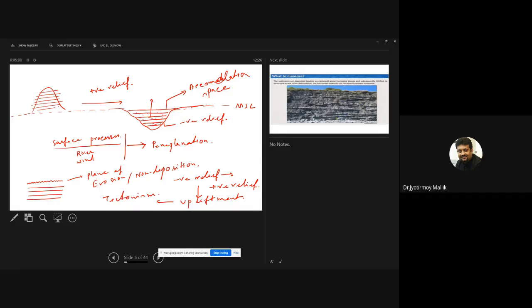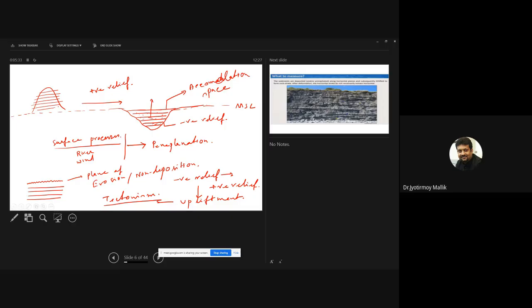Hence, we say that if we find an unconformity, a plane of erosion or non-deposition, it is often associated with tectonism, because to have an unconformity means your negative relief situation has changed to a positive relief situation. Such a situation can only happen because of upliftment, and upliftment is often associated with tectonism.